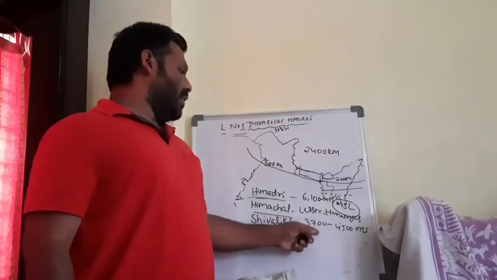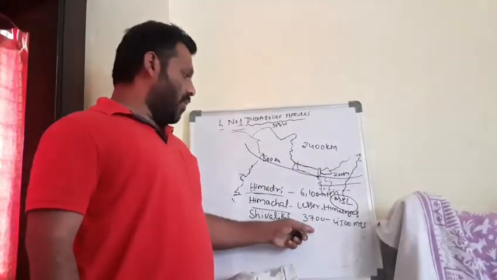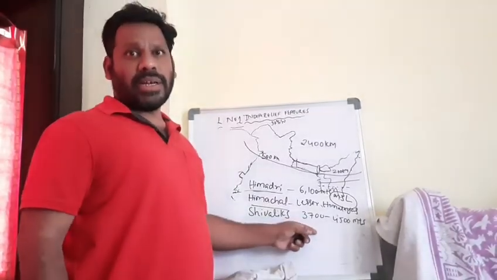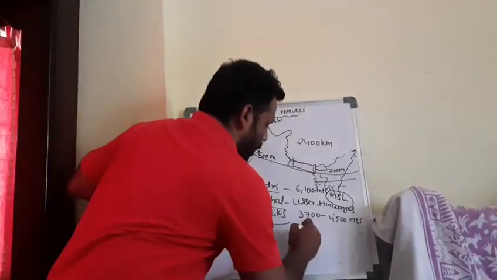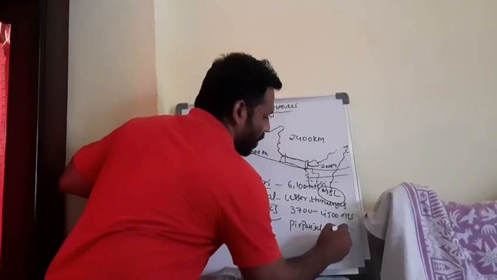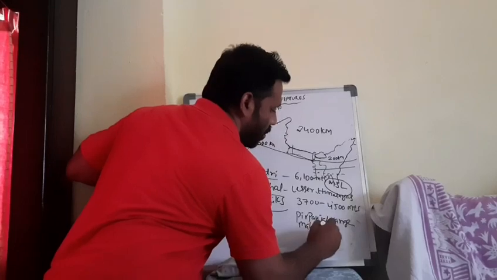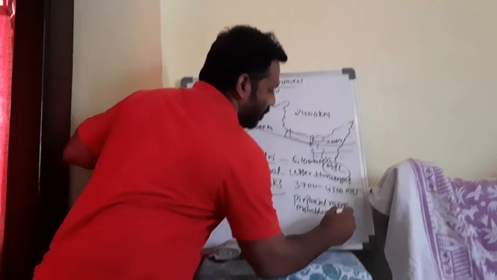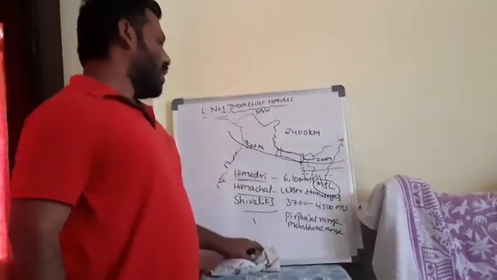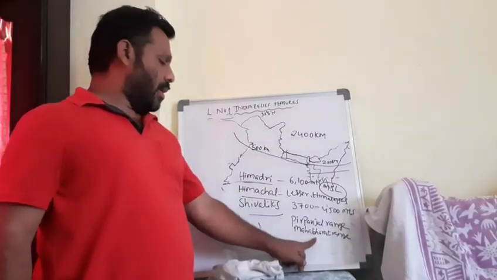Here it is covered with rugged relief and compressed rocks, and we can find some important ranges. One is the Pir Panjal range, the most important range here, and the other is the Mahabharat range. Two important ranges: Pir Panjal and Mahabharat.